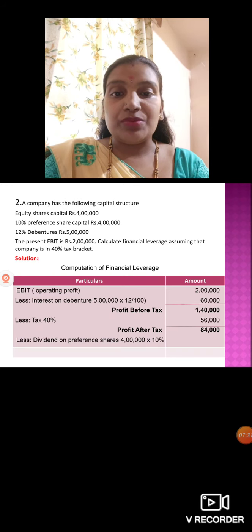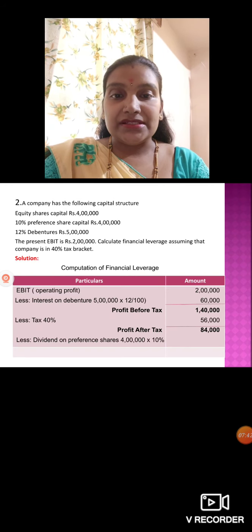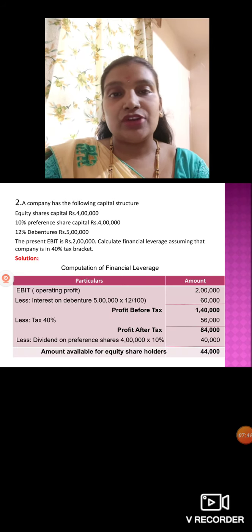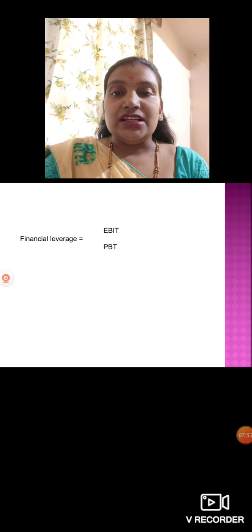Okay. After paying the tax, you should pay dividend to preference shareholders here. Okay, less dividend on preference shares. How much we have preference shares? 4 lakh. So on that 10%, because 10% preference capital they have given. So you should pay dividend how much? 10% here. So on 4 lakh 10%, how much we will get? It is 40,000. So amount available for equity shareholders, how much we will get? It is 44,000.